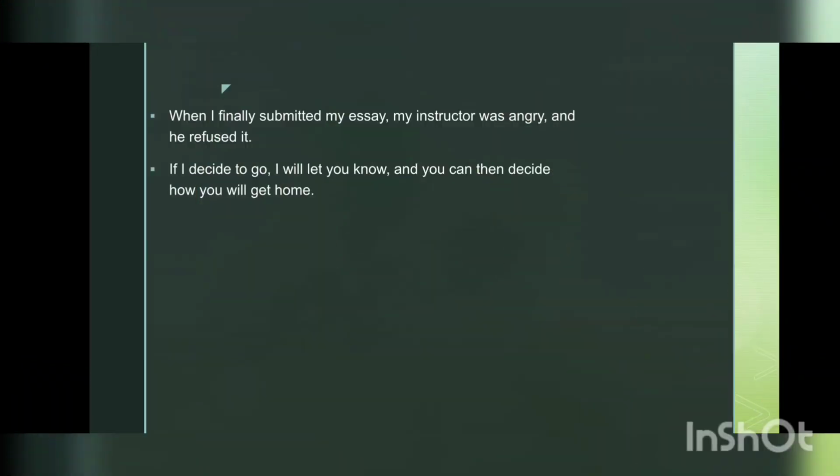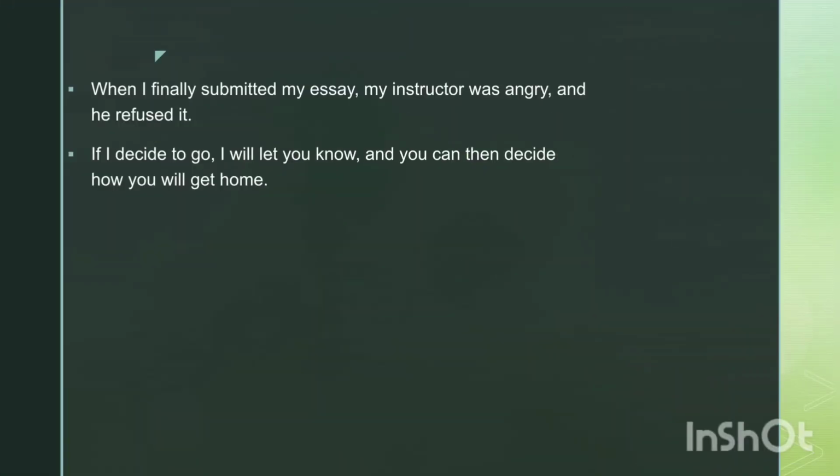For example, when I finally submitted my essay, my instructor was angry and refused it. This is a compound complex sentence. It contains one dependent clause, that is, when I finally submitted my essay, and two independent clauses, which are my instructor was angry and refused it.